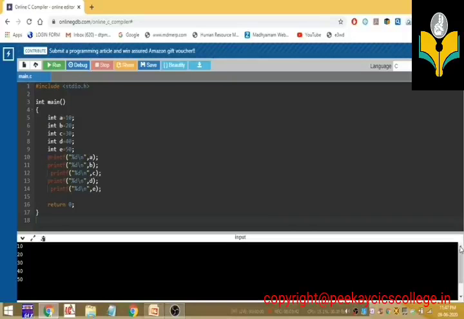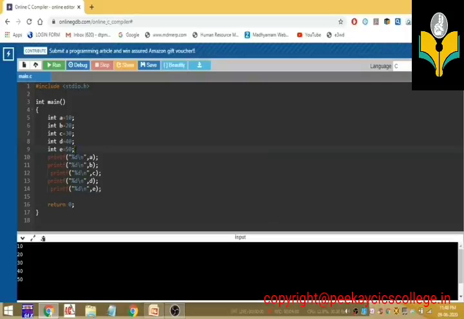So the output is 10, 20, 30, 40 and 50. That is for storing, processing and displaying the 5 values.